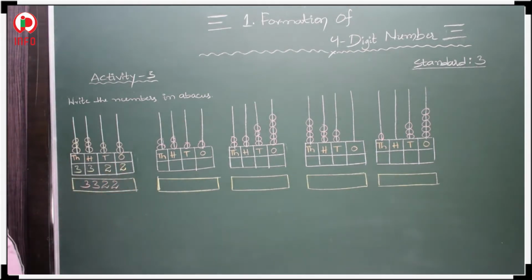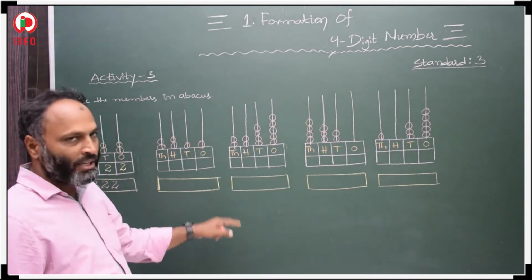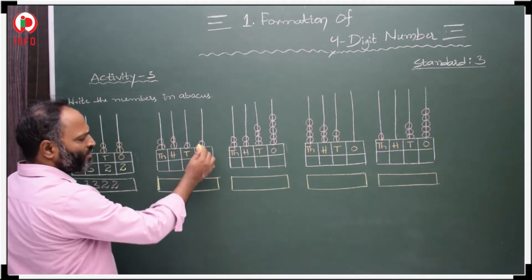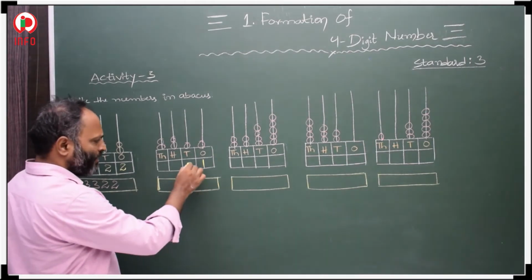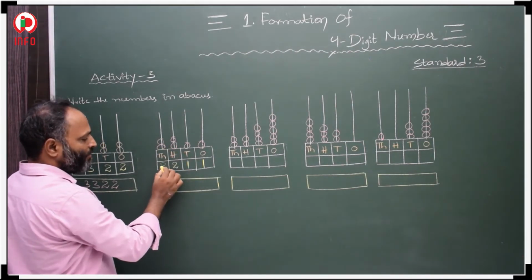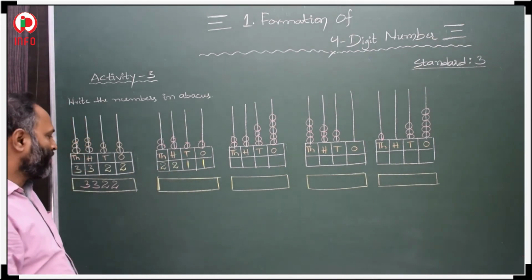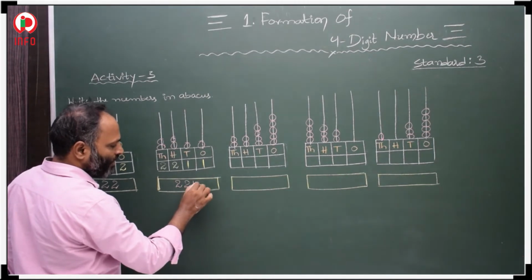3322, we have to write. We have to count the number of bits and write the number, and the total number we have to write down. Here in ones place only one bit is there, 1. Here only one bit is there, 1. Here 2 bits were there, 2. Here 2 bits were there, 2. Then what is our number? 2211.